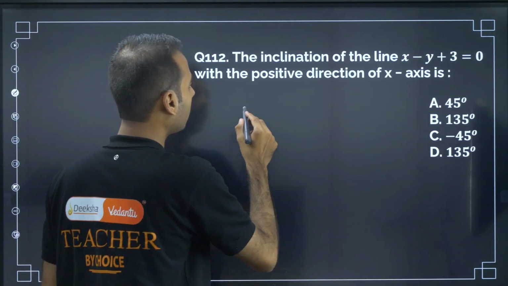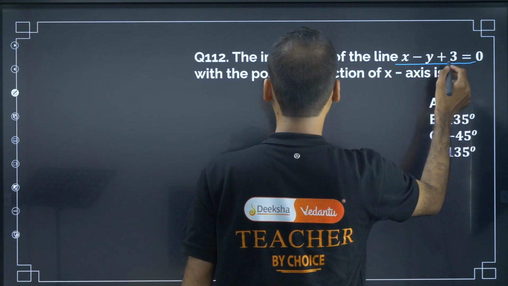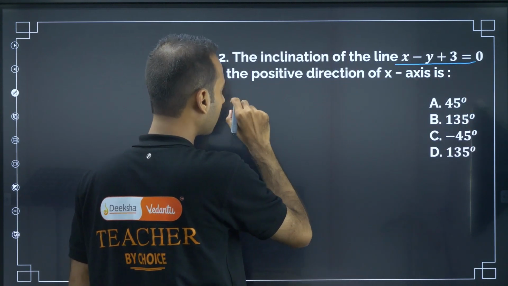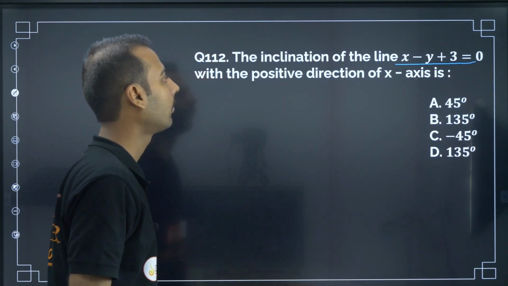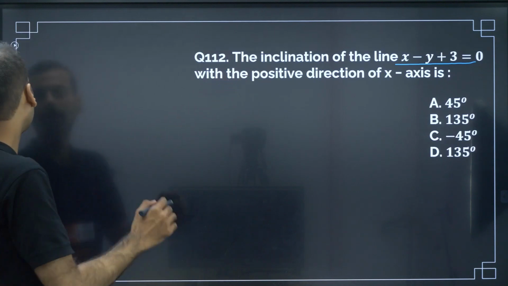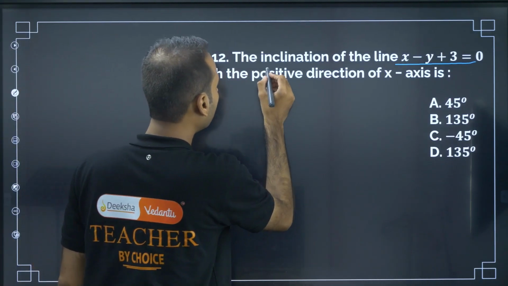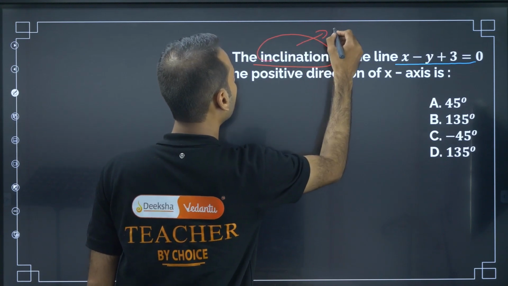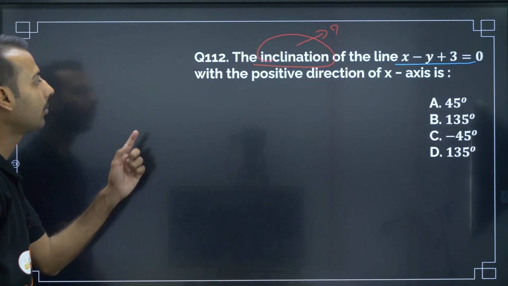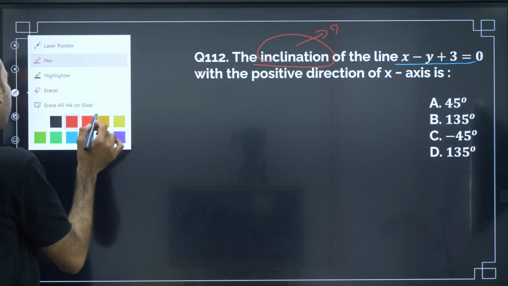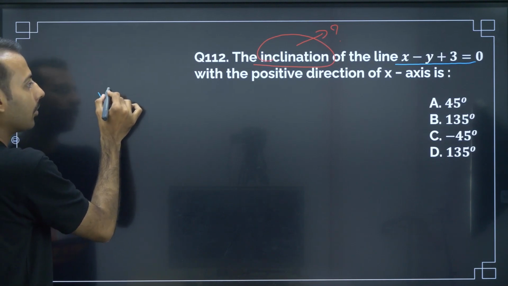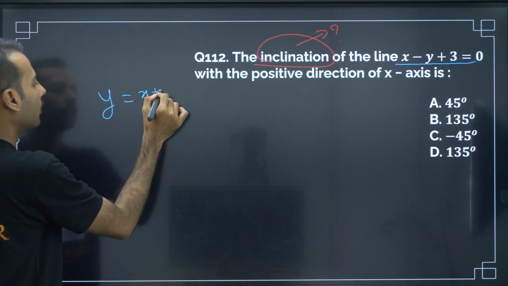The inclination of the line x minus y plus 3 with the positive direction of the x-axis, what are they asking? They are asking the inclination of the line with the positive direction of the x-axis. So if I write, that equation is y is equal to x plus 3.